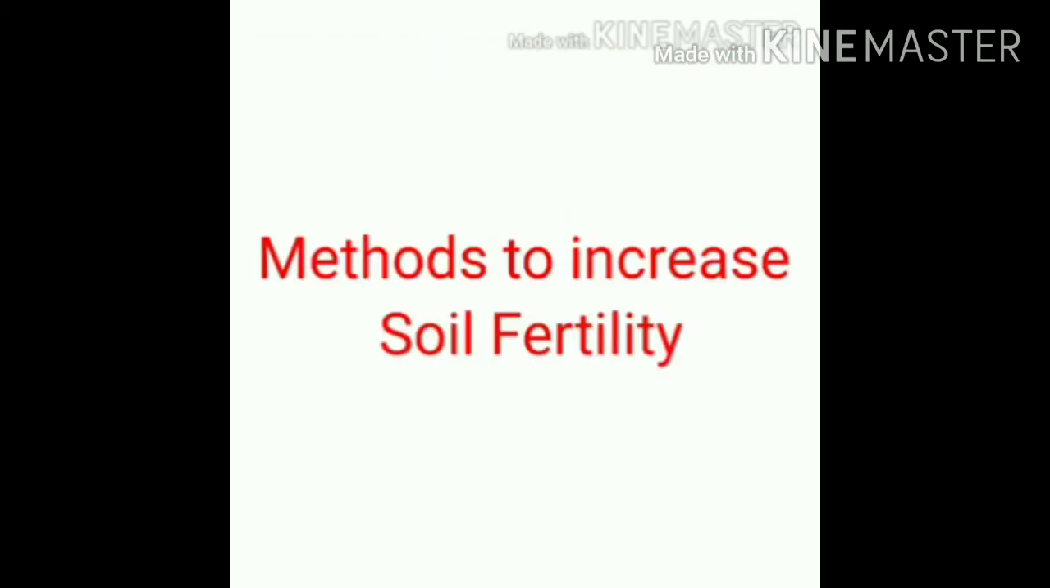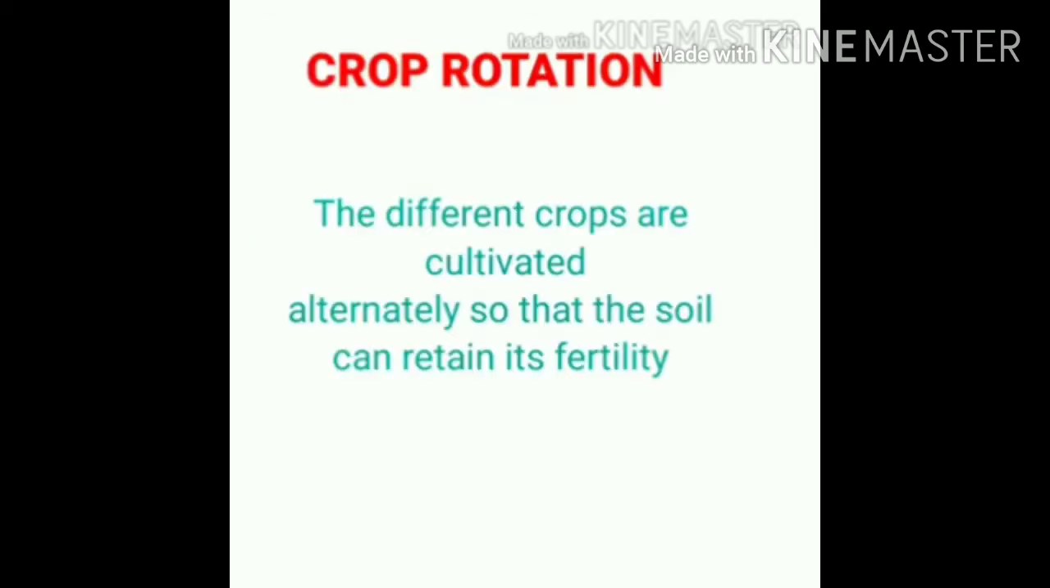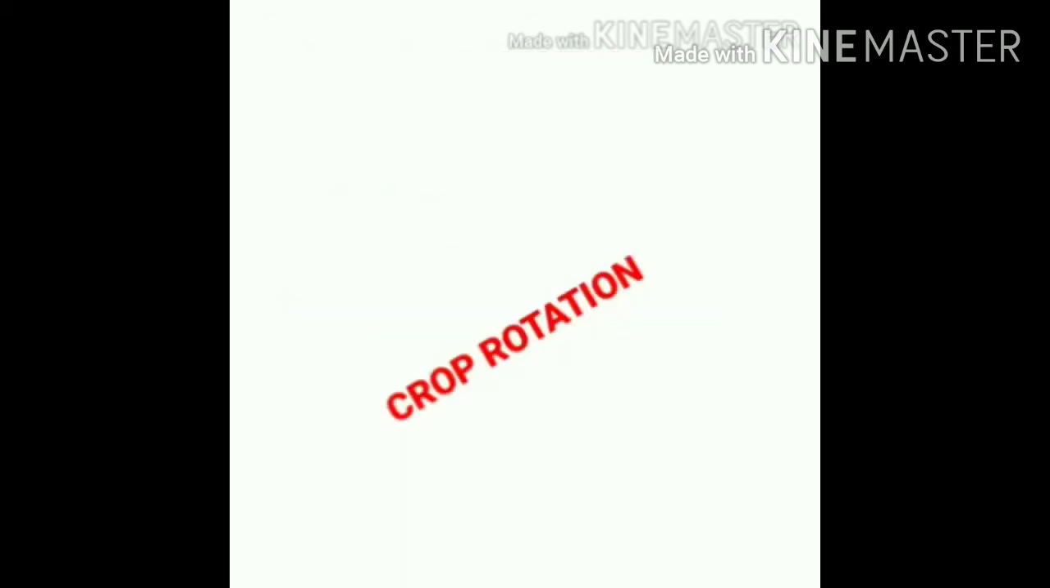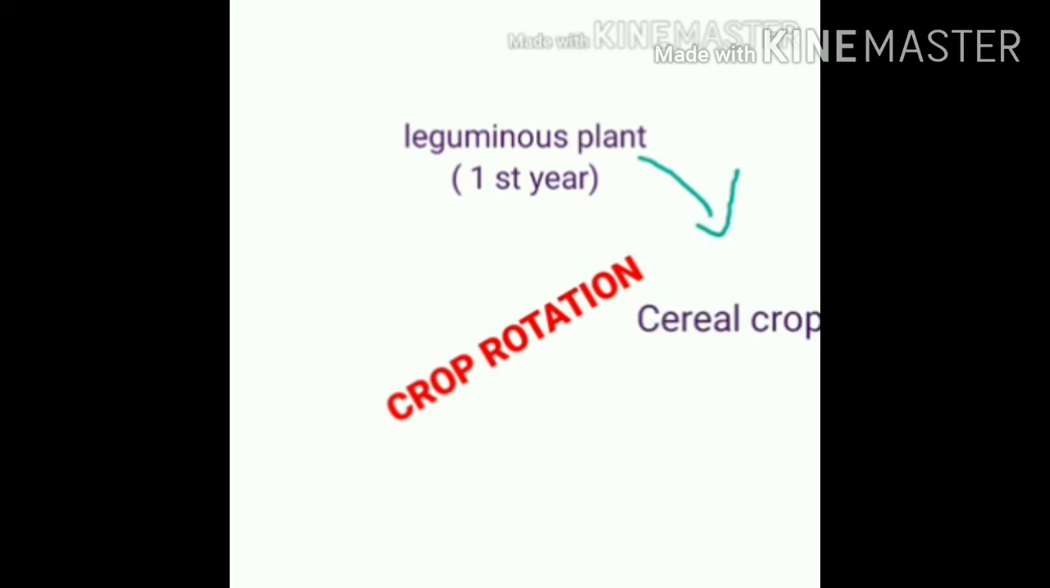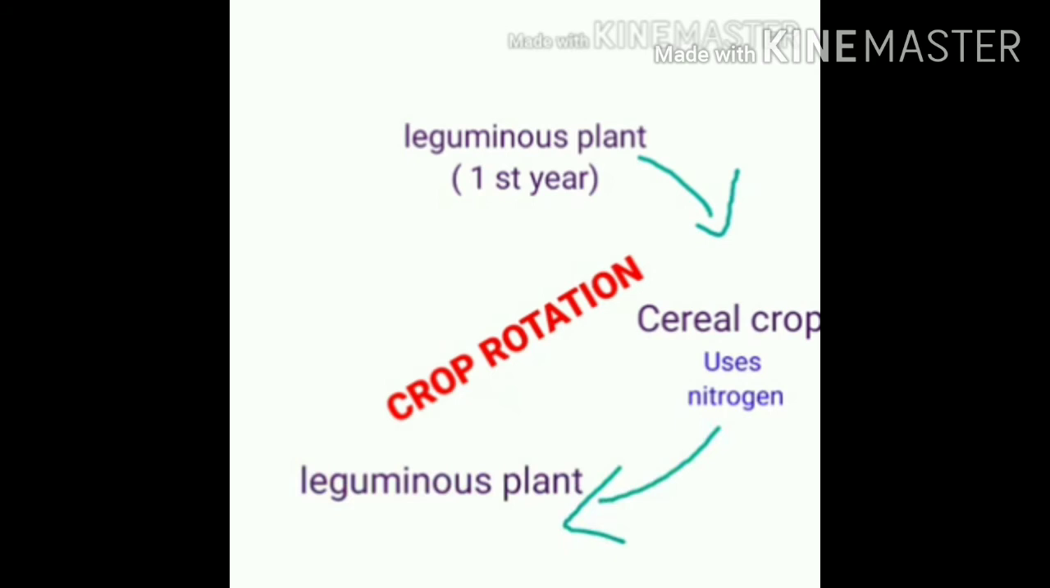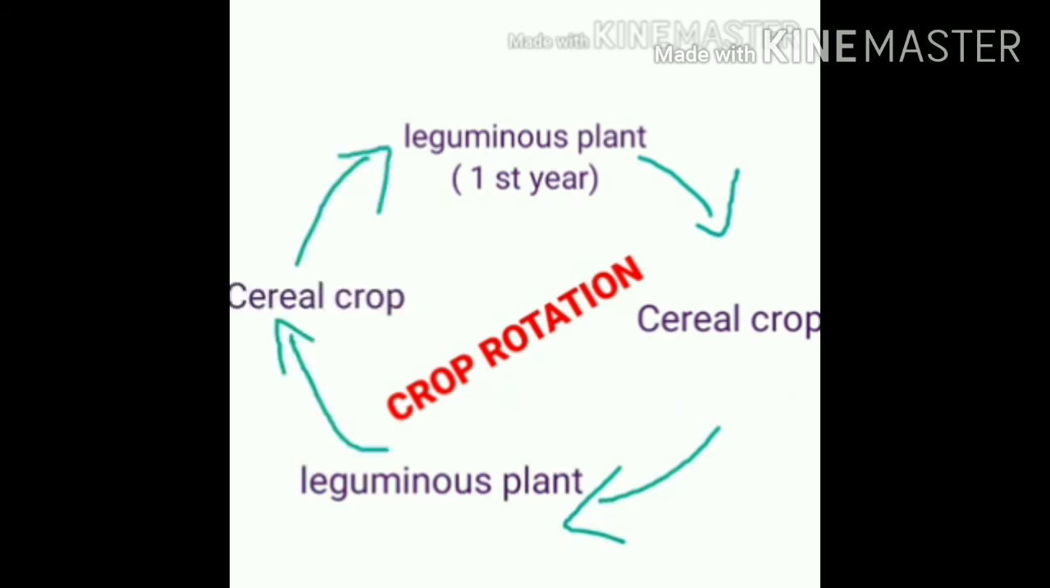One more method to increase the soil fertility, or to retain the soil fertility, is crop rotation. In this, different crops are cultivated alternately so that the soil can retain its fertility. For example, in the first year they will be cultivating a leguminous plant that fixes nitrogen in the soil, and in the second year they will be cultivating a cereal plant so that it will utilize the nitrogen. This goes on continuously, so we are calling it crop rotation.